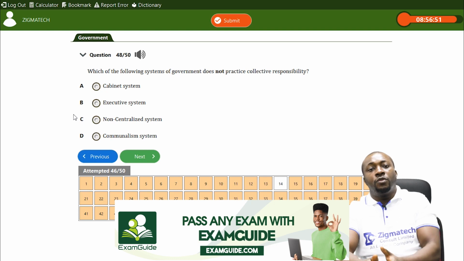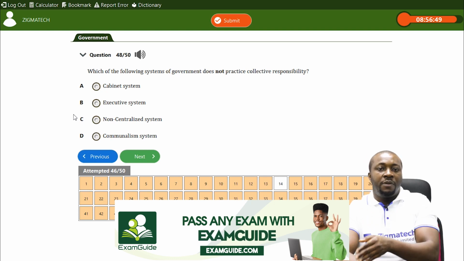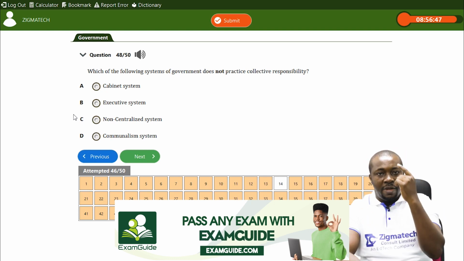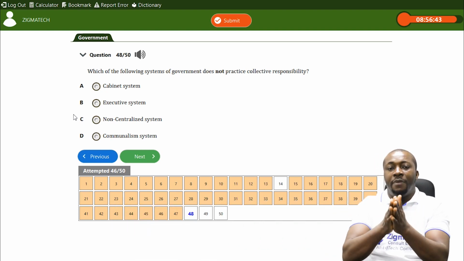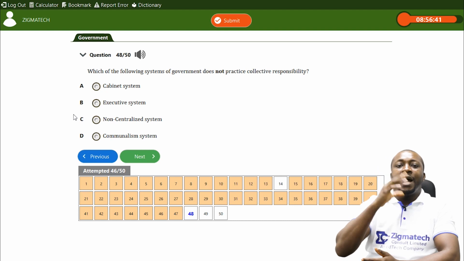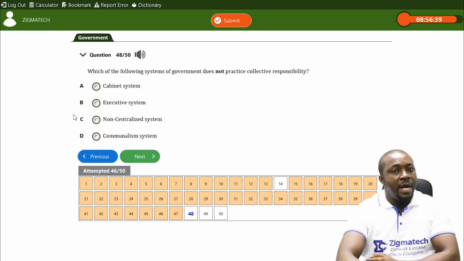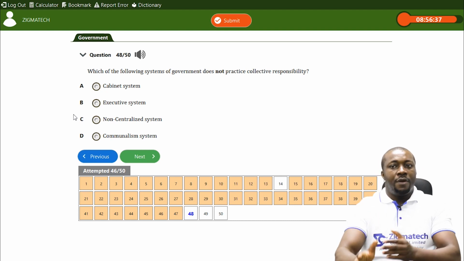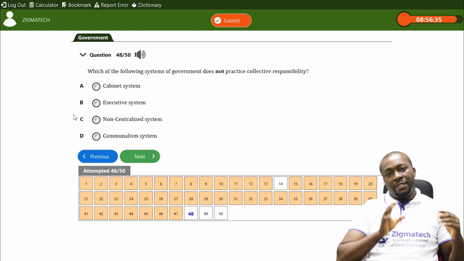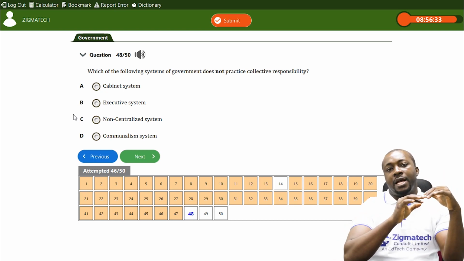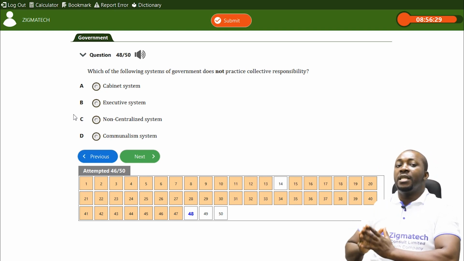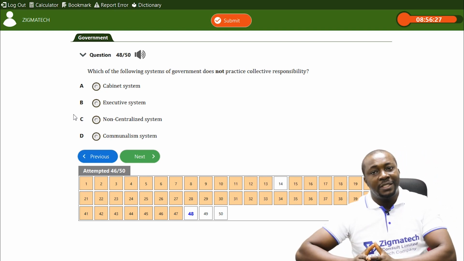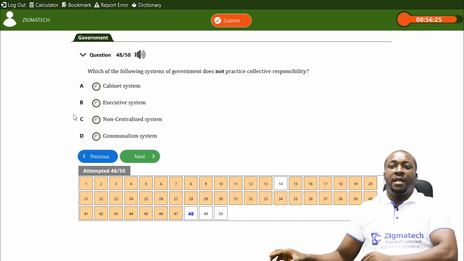Now, this is opposed to individual responsibility, where every minister personally takes blame for the outcome of his or her policy. Collective responsibility is found in a parliamentary system of government, while individual responsibility is found in a presidential system of government. Now, let's look at this.